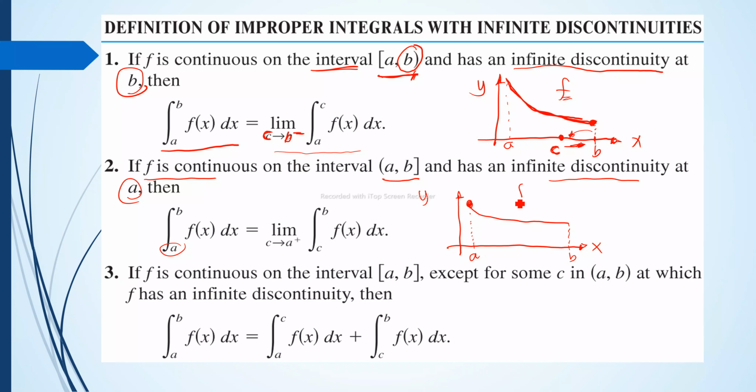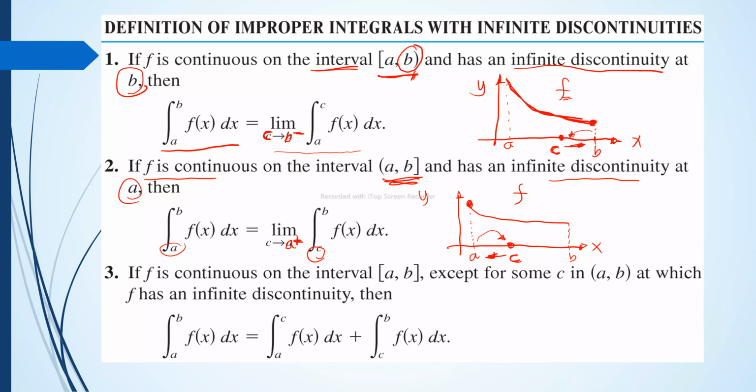So we have a function from a to b that is continuous, without any break, but at point a there is an infinite discontinuity. So this is equal to the limit of the integral of f of x dx from c to b as c approaches a from the positive side. If negative is from the left, this is from the right. Again, c is any point in the interval a to b. c is a point here, and c is approaching a from the right, because it is on the right side of a.